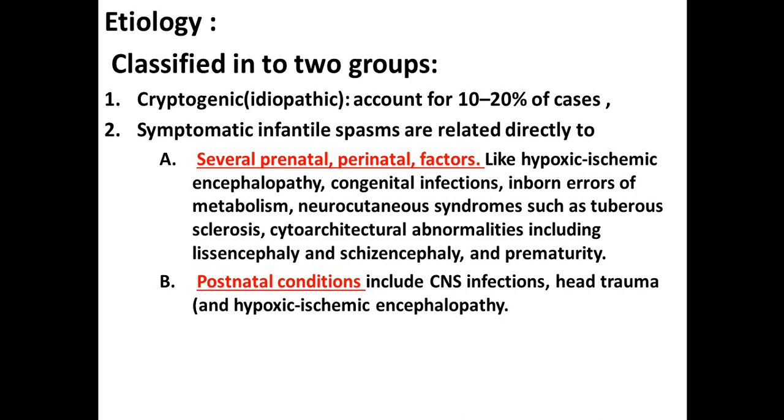Or symptomatic infantile spasm, and these are related directly to perinatal factors like hypoxic ischemic encephalopathy, congenital infection, inborn error of metabolism, neurocutaneous syndrome like tuberous sclerosis, or structural abnormality like lissencephaly, and prematurity. This is number one during prenatal and perinatal, or it is postnatal, in conditions like if there is CNS infection after delivery, if there is head trauma, and also hypoxic ischemic encephalopathy.